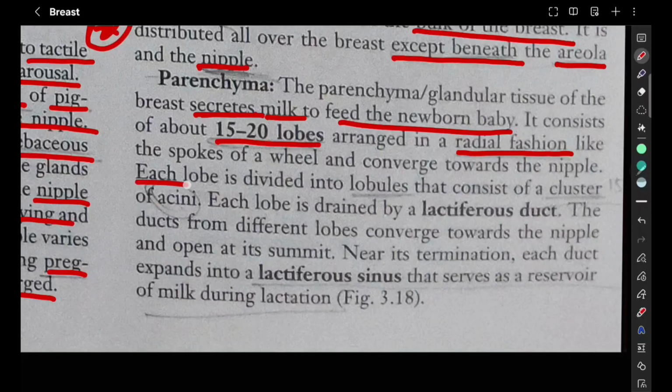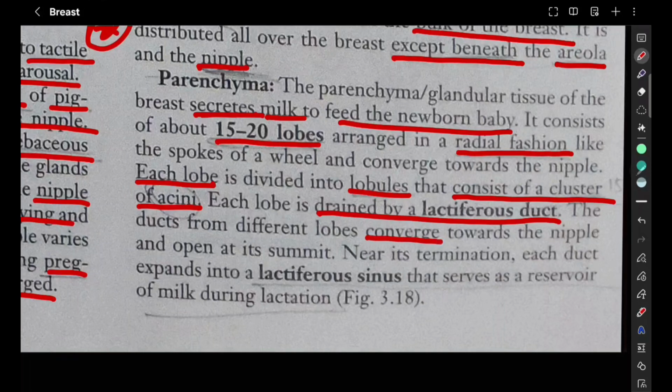Each lobe is divided into lobules, and that consists of clusters of acini. Each lobe is drained by a lactiferous duct, and these converge towards the nipple and open at its summit.